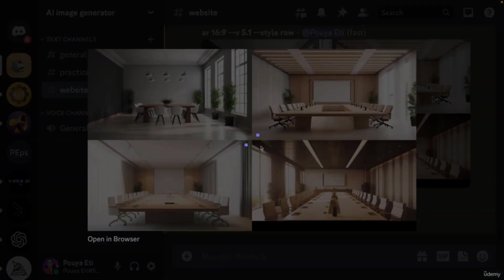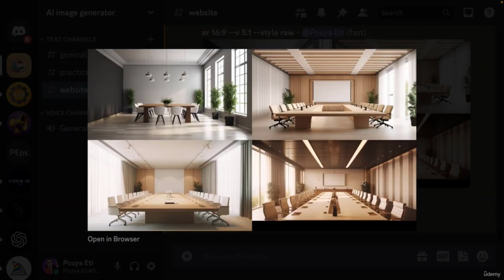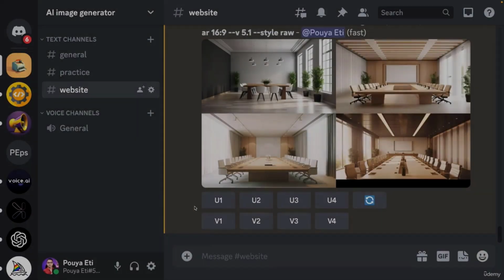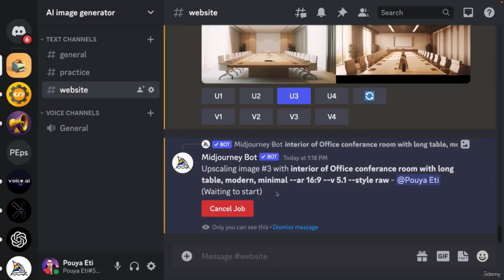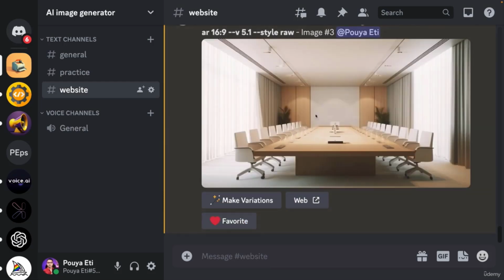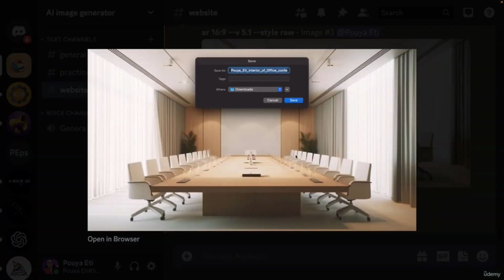All right, the images are ready. Let's select one of them. I think with the style that we have, either this one or this one works well. Okay, let's select number 3. Upscale it, and this will be our 4th image of our gallery. Let's save it.